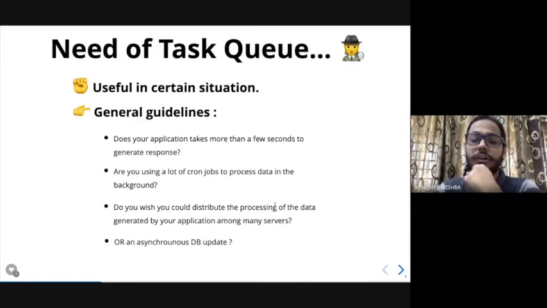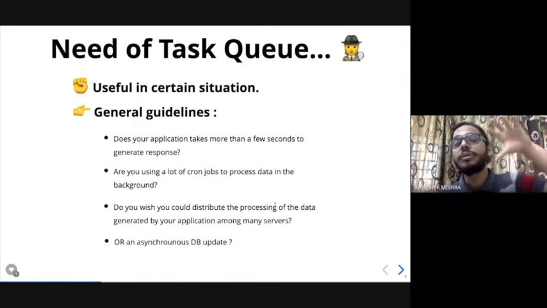Or if you want to do an asynchronous DB update. If you're using a third-party API and your data is dependent on it and you want to store that data into the DB, or if you want to asynchronously update the DB, you can use a task queue for that as well.